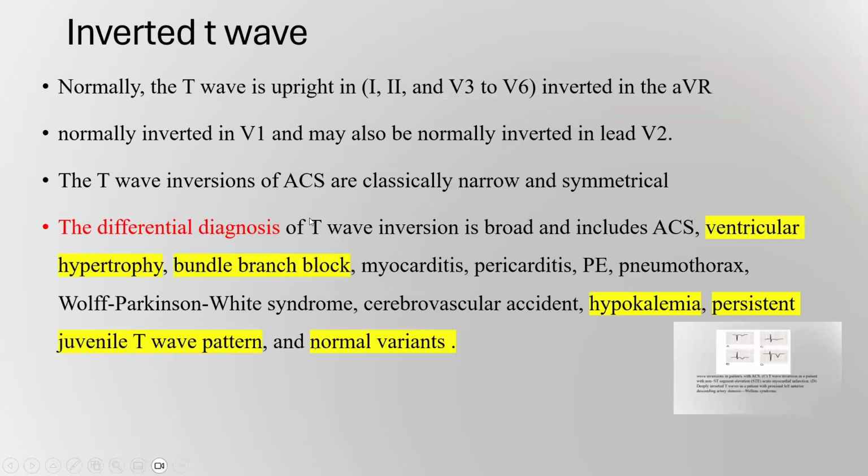The differential diagnosis for T wave inversion: ventricular hypertrophy, bundle branch block, hypokalemia, persistent juvenile T wave pattern, and normal variants. So it's normal to see an inverted T wave in a healthy patient. In children, the inverted T wave in V1 up to V3 is a normal finding and may persist into adulthood.